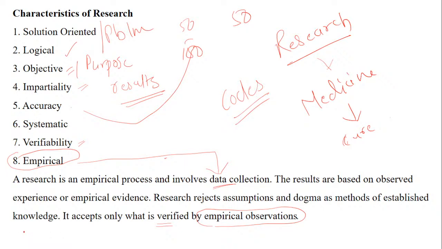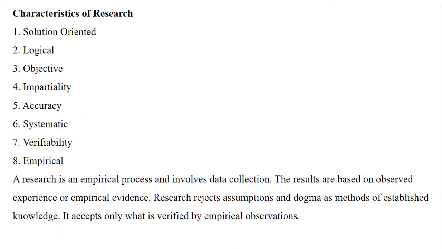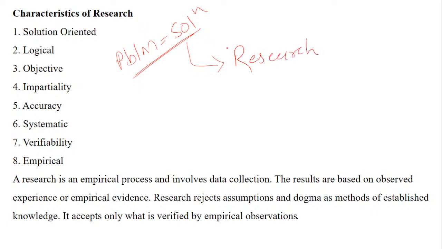I've just changed the sentence. Normally what we see, if you go through various books, you have seen it is always written that it is problem oriented. Okay, it means that there has to be a problem, and the problem should be discussed further in order to get a generalized statement, that is solution. So instead of that, I've just written it should be solution oriented. It means if there is a problem, the problem should be solved. It definitely should have a solution, and that should be proved with the help of research. That's what it means.